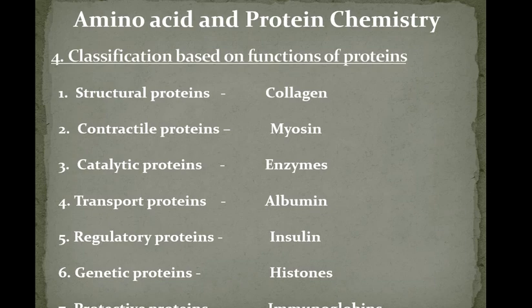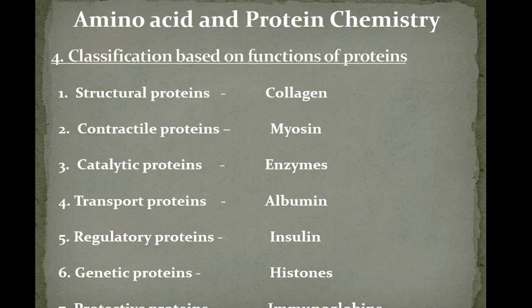That is albumin. Albumin is the major plasma protein present in the blood. This albumin helps in the transportation of fatty acids, certain drugs and other compounds in the body. So those proteins which are helpful for the transportation of different substances are called transport proteins.